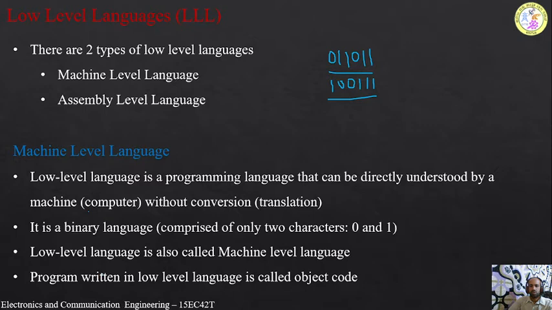And the low-level language is also called machine-level language, and the program written in low-level language is called an object code. Whatever program we write by using these binary numbers is called an object code.